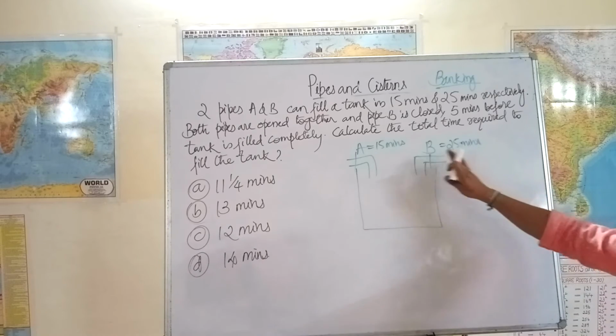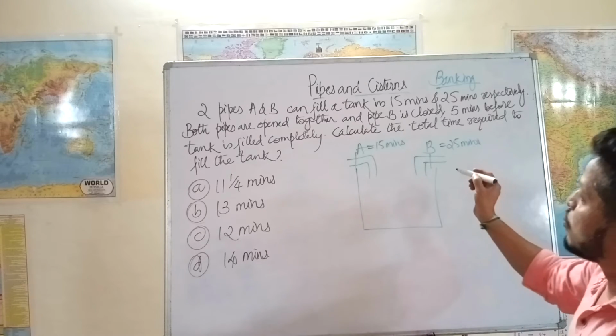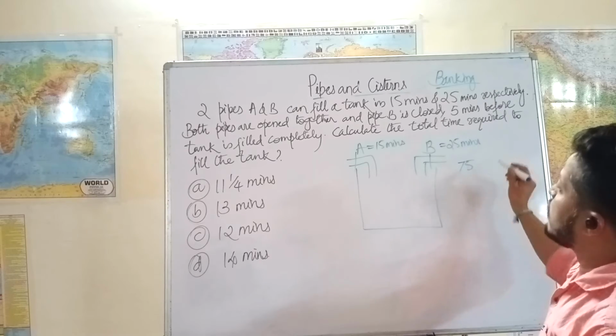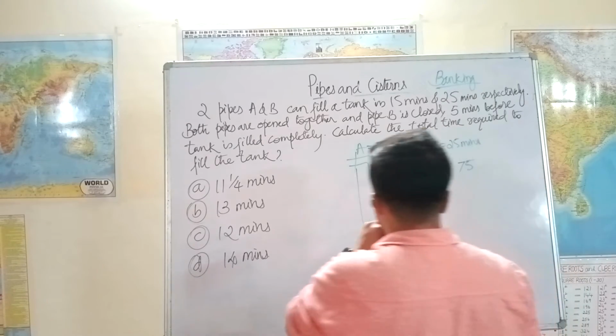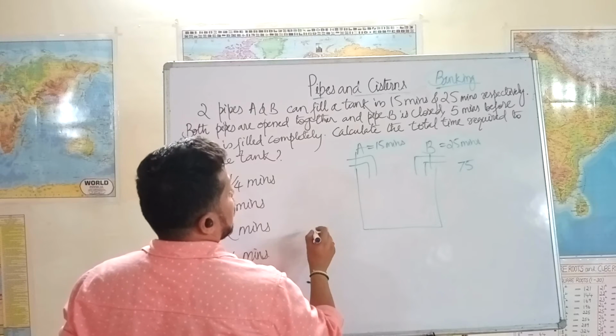Let's assume the capacity of the tank is okay. Even 75 will do. 75 is divisible by 15. So let's say the total capacity of the tank is 75 liters.